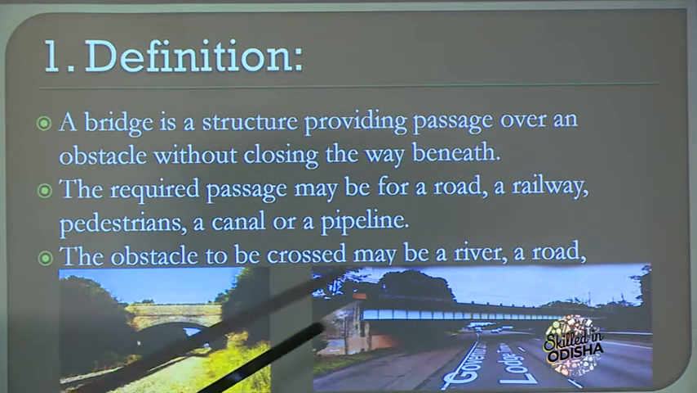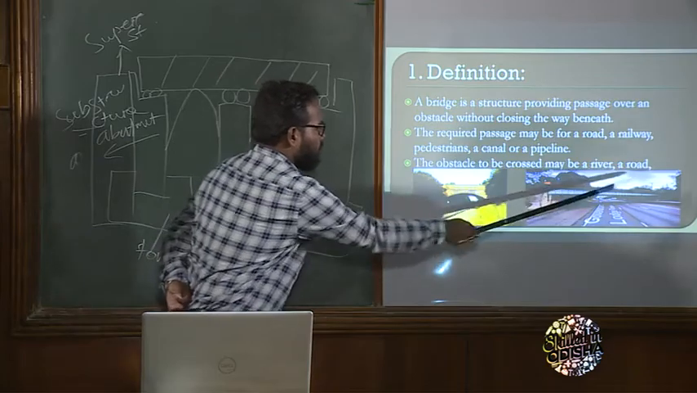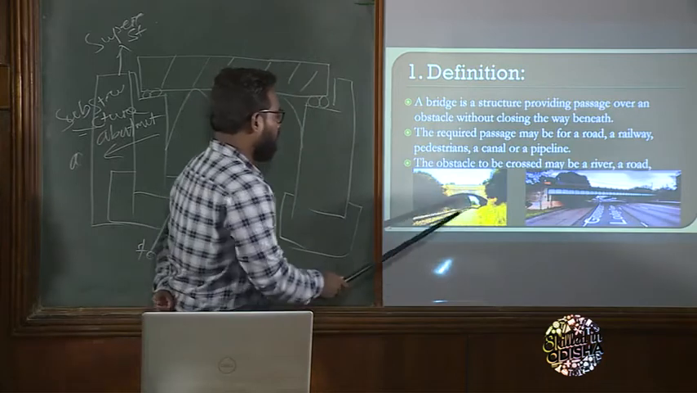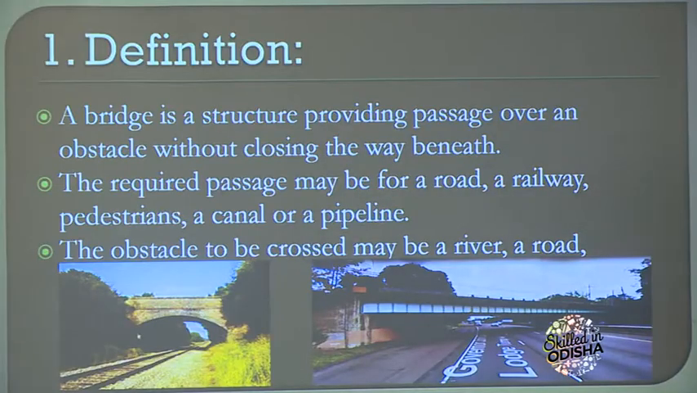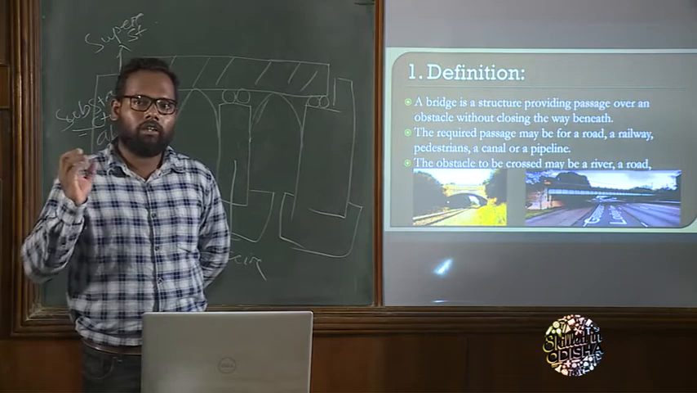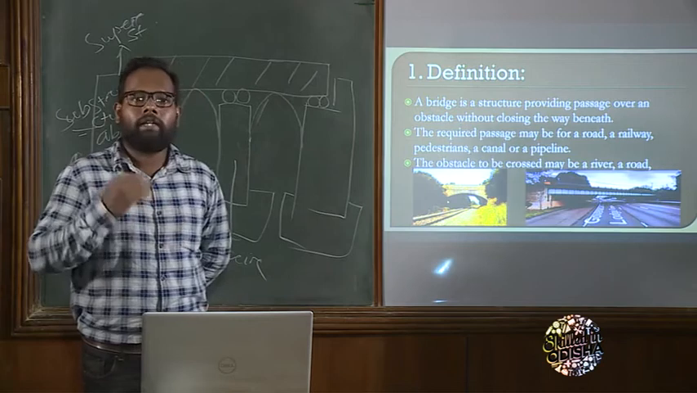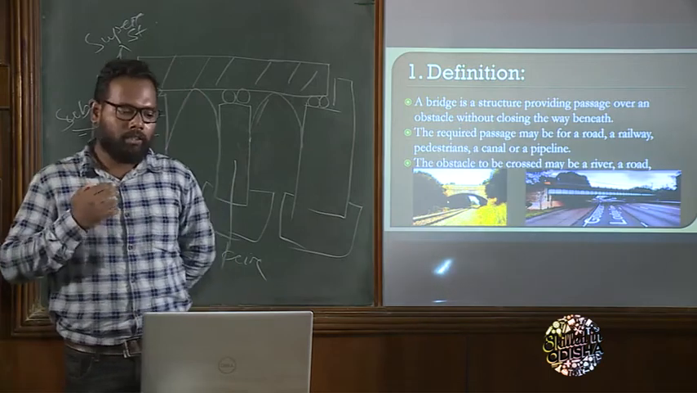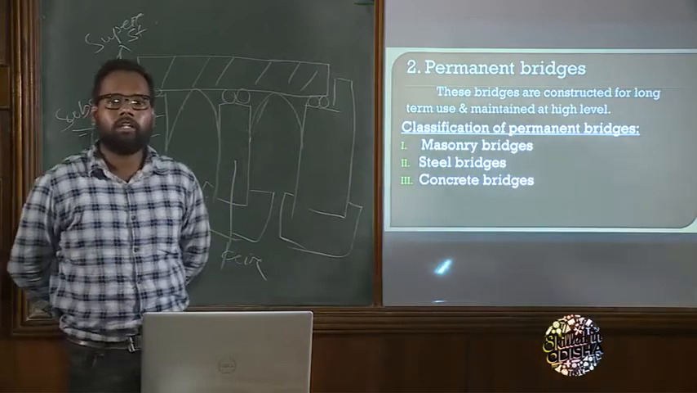Look at this diagram. Here the obstruction is a roadway, and here the obstruction is a railway. The passage of this structure is a railway, and here it is a roadway. So the obstruction may be a roadway, railway, riverway or canalway, and the passage that a bridge can give may be a roadway, railway, pedestrian travel or canalway. Got it? Next, today's first topic is permanent bridges.